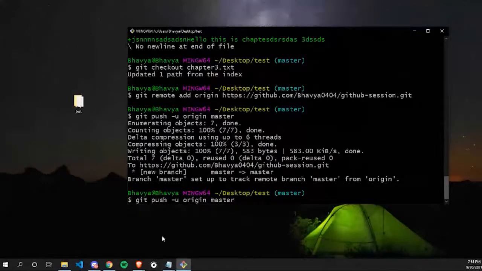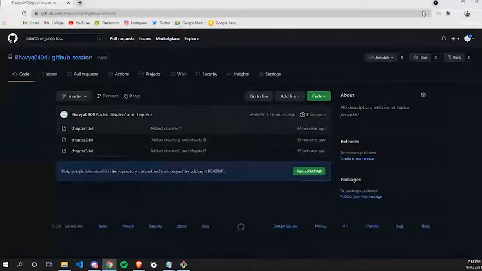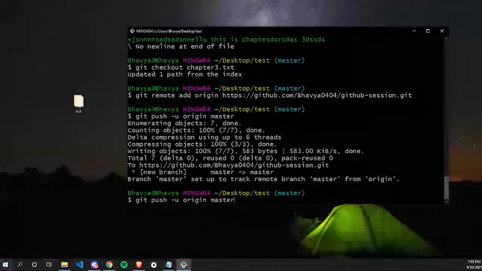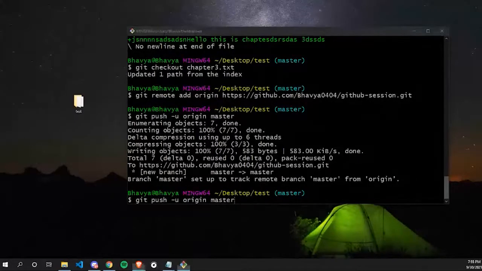This whole command is used to push your local repository to the remote repository, and here -u basically links up your local repository with the remote repository. This is your remote repository and this is your local repository, and master is your default branch on GitHub. So with the help of these two commands, you can push your data from your local repository to the remote repository.